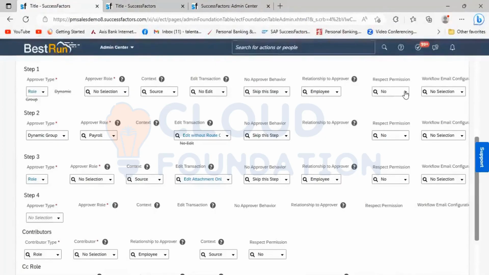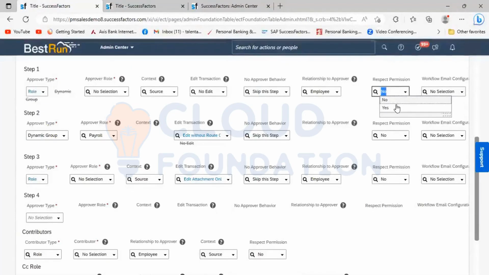If it is specified as yes, it means the workflow participants, whoever the participants are in the workflow, can view only the fields for which they have the permission. In the RBP, whatever permission is granted to them, they can only see those fields.